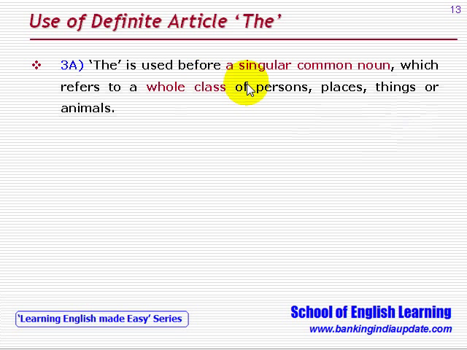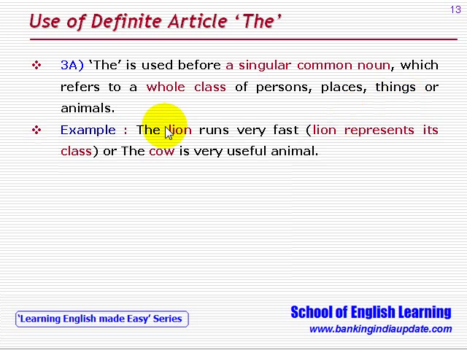Three, the is used before a singular common noun which refers to a whole class of persons, places, things or animals. Like, the lion runs very fast. Here the lion represents its class, so all lions run very fast. Similarly, the cow is a very useful animal. So here the cow is representing its class.